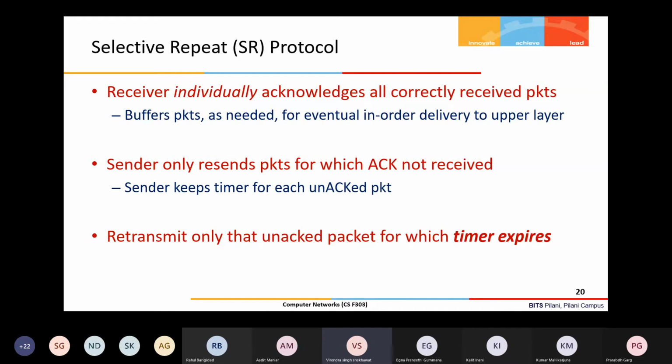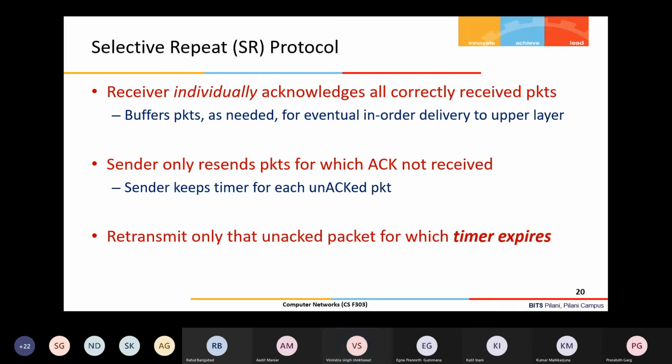You don't repeat everything, repeat only selectively. Selective which packet? Which is lost. We don't know exactly which is lost, but it is the one whose timer has expired. If the acknowledgement is not received before the timeout, then the sender has no option but to retransmit, right?